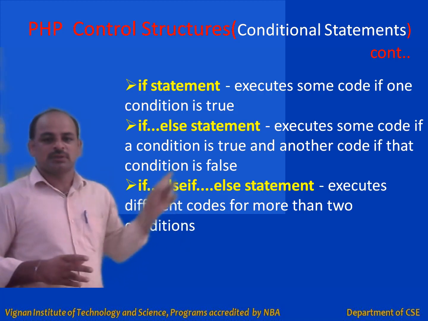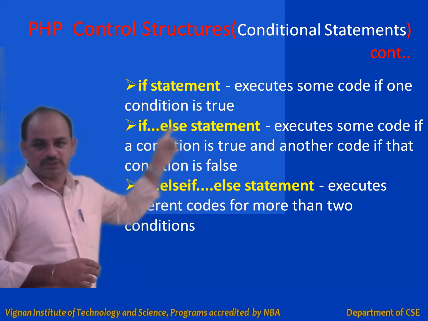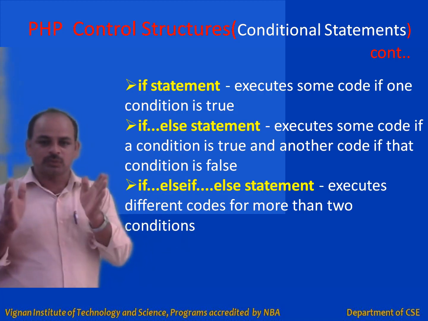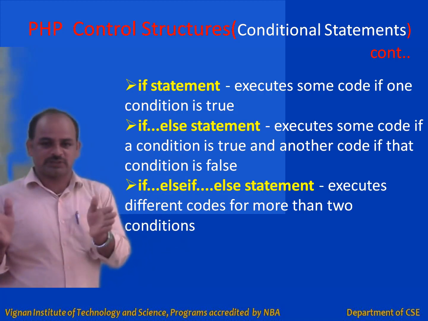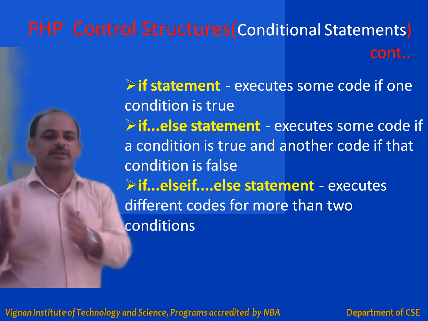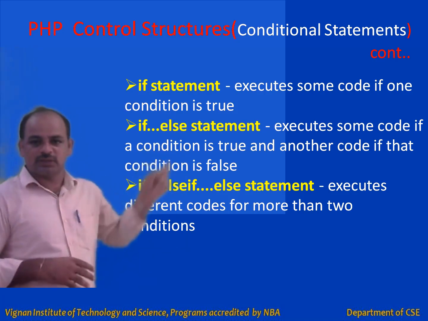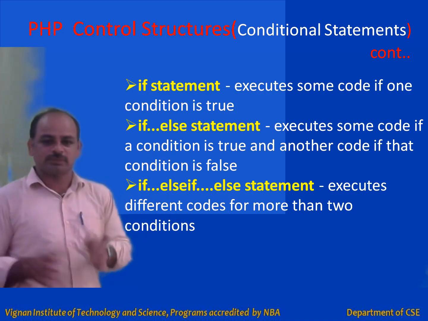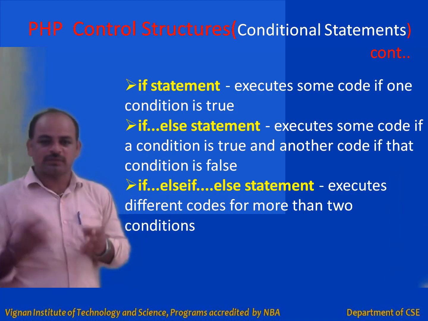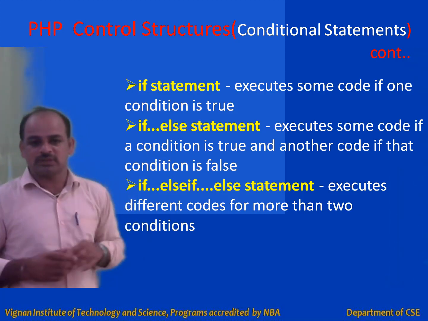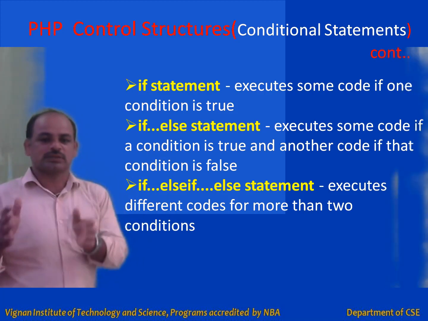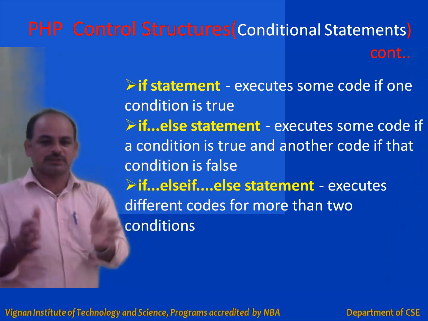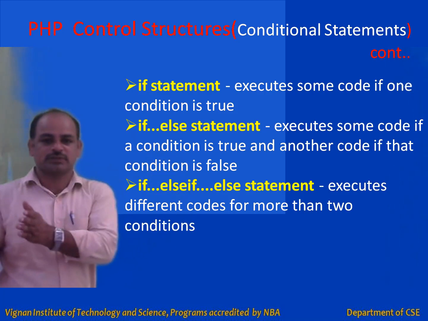Right. Next is the if-else statement. In the if-else statement, there are two alternatives. From the two alternative sets of instructions, only one will be selected for execution, right? So you execute some code if the condition is true and other code if the condition is false. That means we have two alternatives, and from these two, one set of instructions is selected for execution, depending upon the condition. If the condition is true, one set of instructions is executed; if the condition is false, another set will be executed.